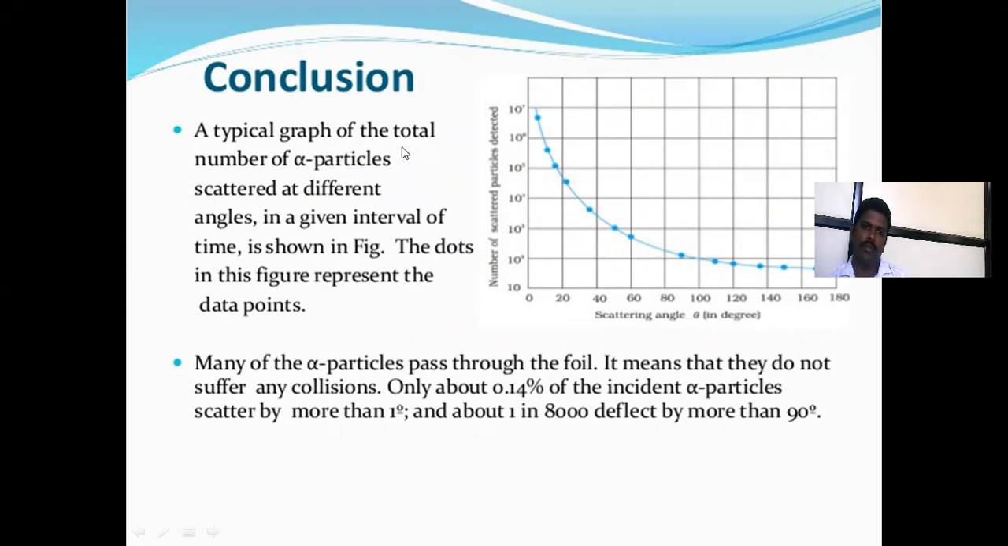The typical graph of the total number of alpha particles scattered at different angles in a given interval of time is shown in the figure. The dots in this figure represent the data points.